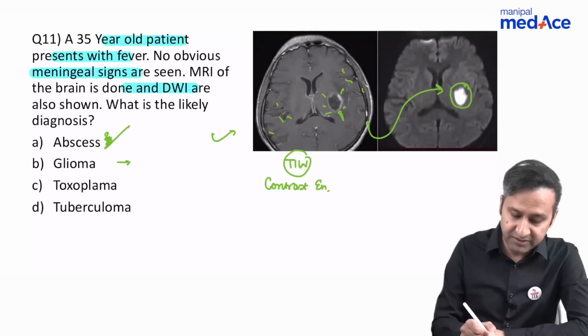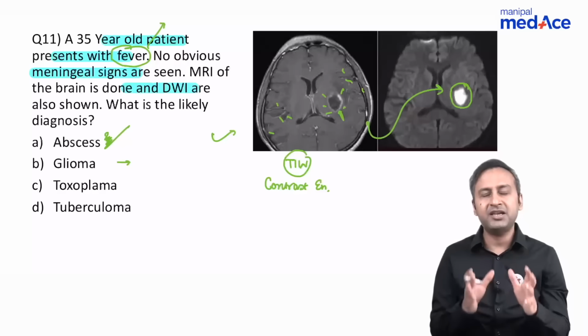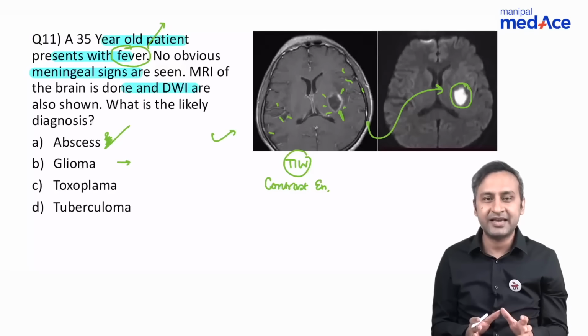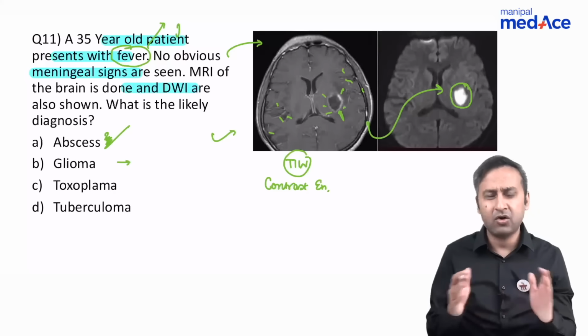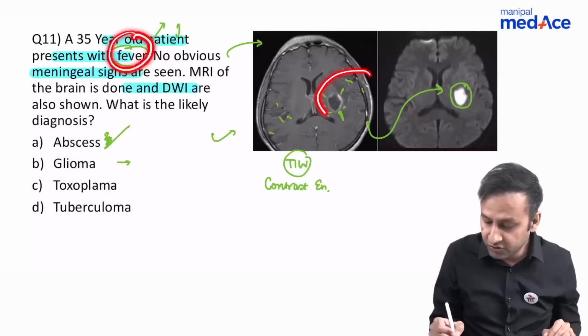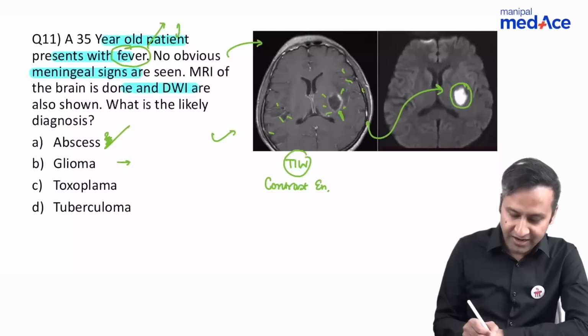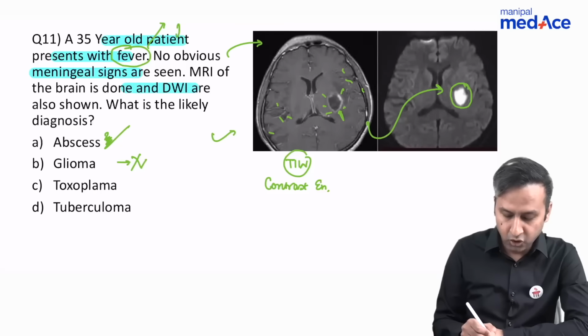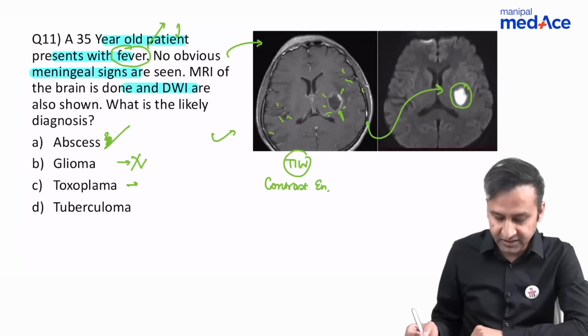But will gliomas present with fever? This is the reason why I'm saying radiology was very, very closely integrated to medicine this time. If you had looked at just the image, you could have a lot of differentials. You need a knowledge of medicine and a knowledge of radiology to come to a conclusive diagnosis in this case. So gliomas are not going to present with fever. Toxoplasma doesn't look like one; usually it does not restrict on diffusion, and it presents with the eccentric target sign, which is not seen.